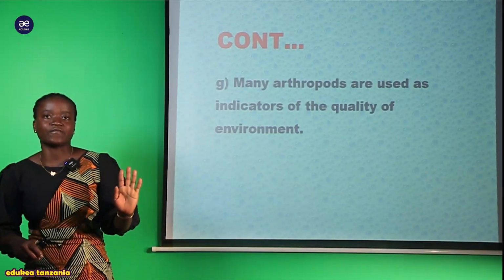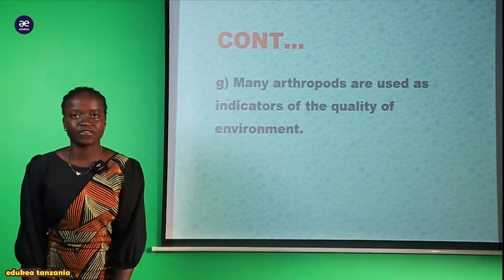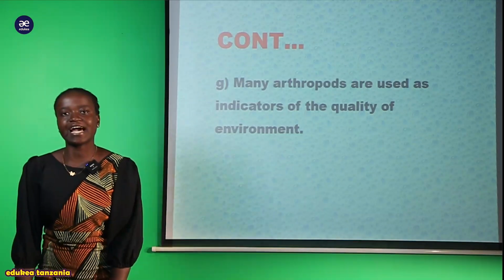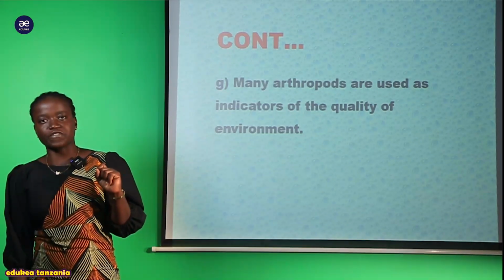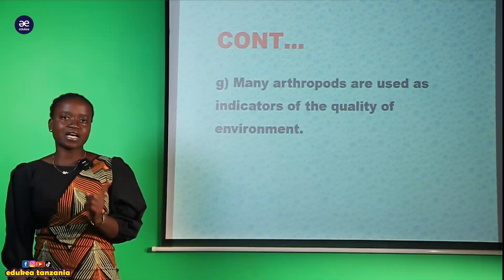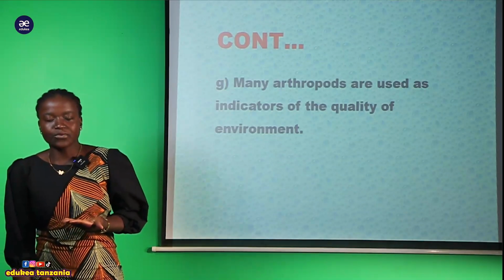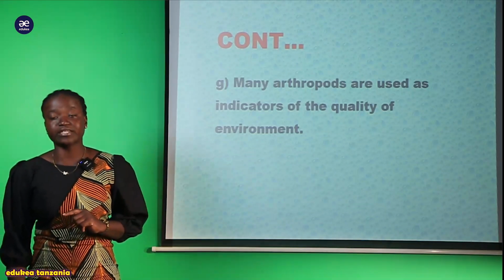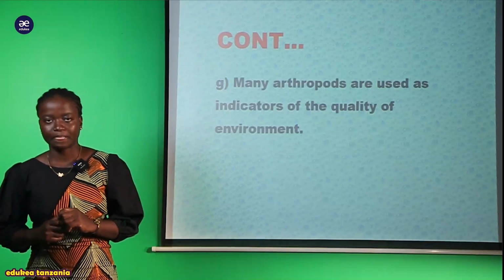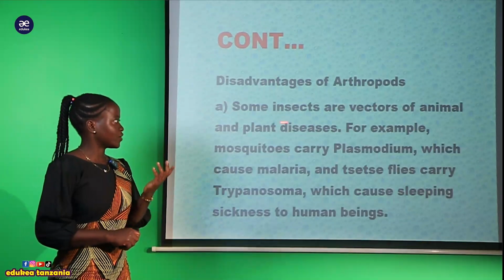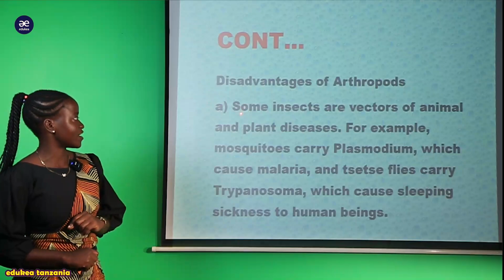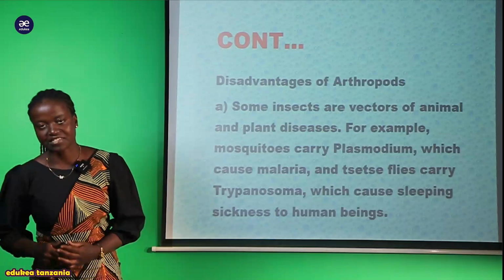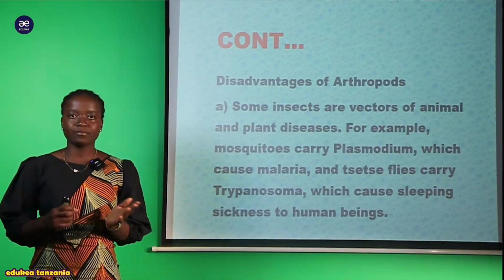So my students, we have seen now the advantages. Here we can finalize by looking at this point, but also we have to look at the other side, the disadvantages of this organism. Since we are discussing the economic importance, we are discussing both advantages and disadvantages. So now we are looking at the disadvantages. The first disadvantage, we are saying that some insects are vectors of animal and plant diseases.